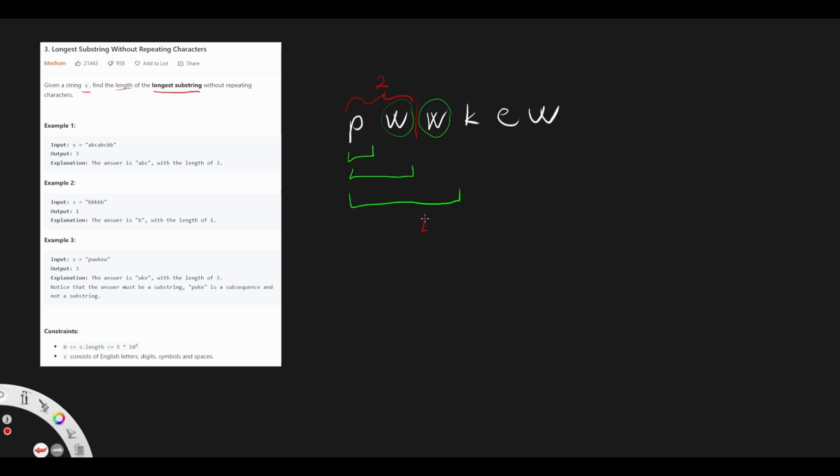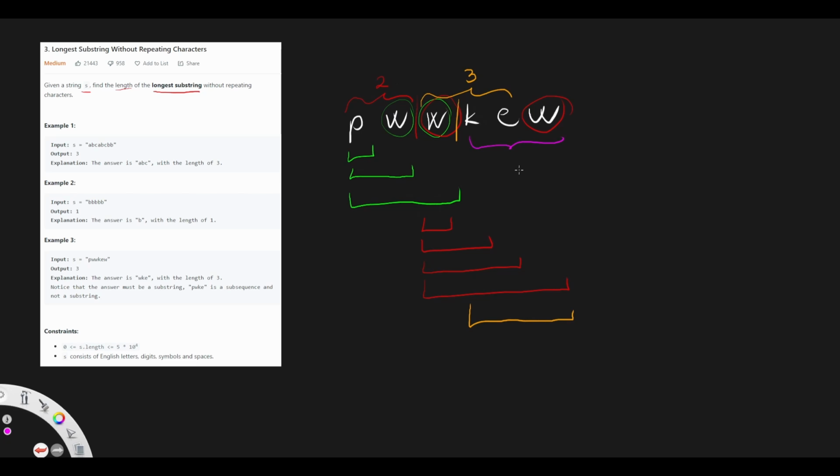We start from W, WK, WKE, WKEW, and we know that there is a duplication. And also we have to know that there was a substring with a length of 3. So we start the next substring from after the duplication. We have KEW. In this case, we are at the very end of the algorithm. So we have to note that there is an actual substring with the length of 3, which is going to be KEW.